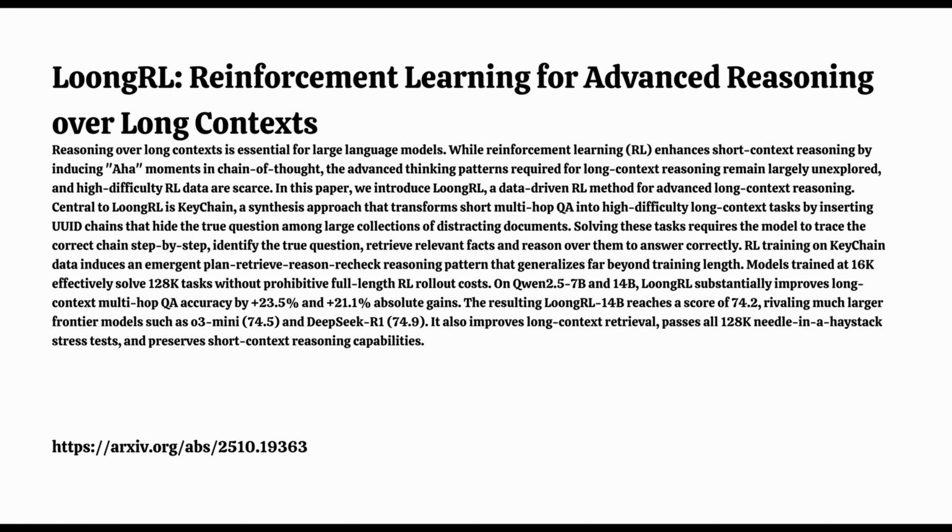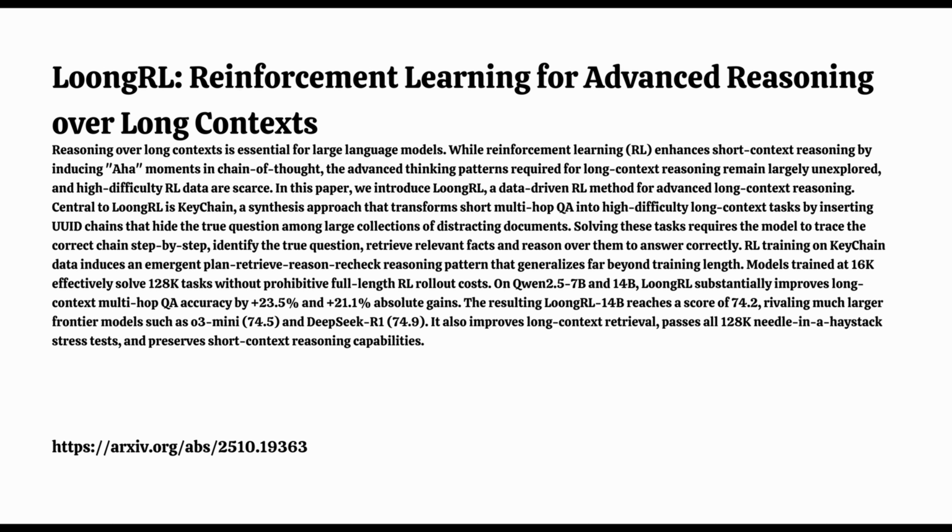KeyChain synthesis. Okay, how does that work? Sounds intriguing. Well, it's clever. They take standard, shorter, multi-hop question-answering datasets, things like HotpotQA or MuSiQue. Okay, datasets where you need to link a couple of facts together. Exactly. But then they transform them. First, they blow up the context size to around 16,000 tokens by adding loads and loads of distractor documents. Just noise, essentially. Right, burying the needle, so to speak. But that's just step one.